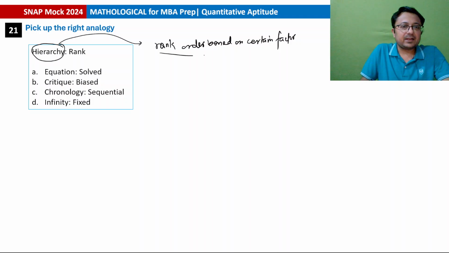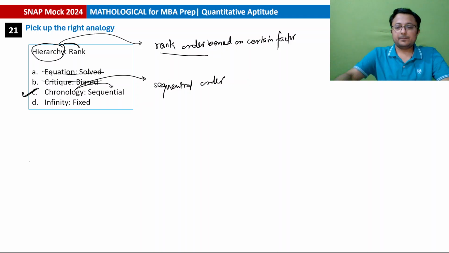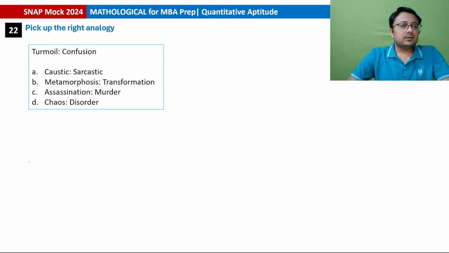ठीक है, तो this is a rank order. So hierarchy is connected to rank in that way. Equation solved does not make sense in that way. Critique biased, not connected in that way. Chronology is sequential order. So that will be the answer, option C. Okay. Next, pick up the right analogy.